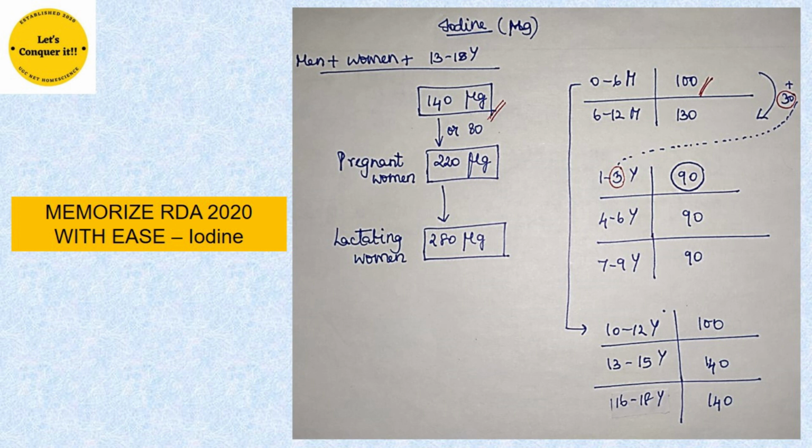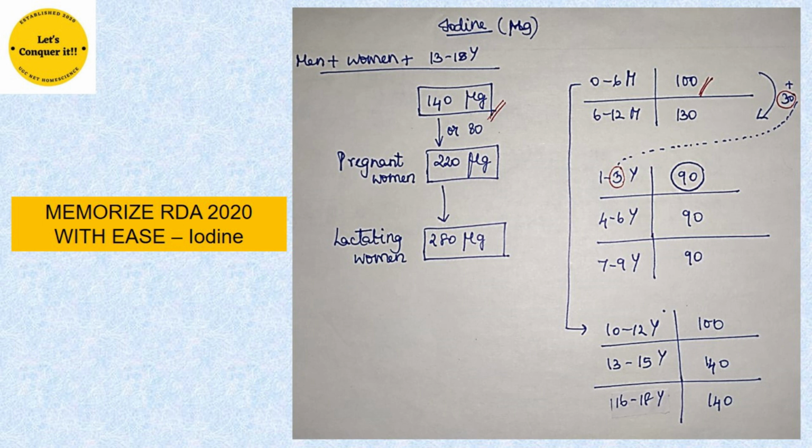Today, in this short video, we'll try to learn the trick to remember RDA 2020 for iodine. In case of iodine, it is measured in terms of micrograms. Be very clear in the unit in which all the RDA nutrients are measured because a lot of RDA nutrients are measured in milligrams. A few others are measured in grams, say for example carbohydrates. Whereas in case of iodine and vitamin B12, they are measured in micrograms. Whereas vitamin D is measured in international units. So be very clear of the unit before you try to remember the numbers of the RDAs.